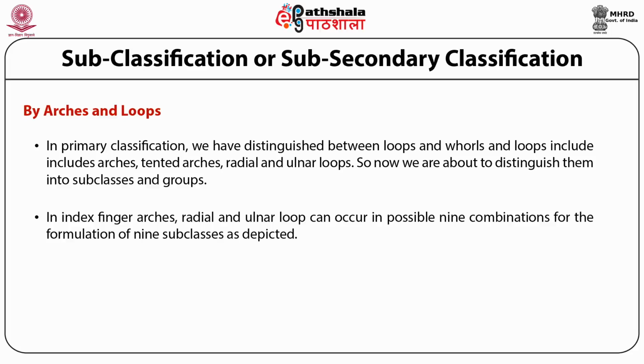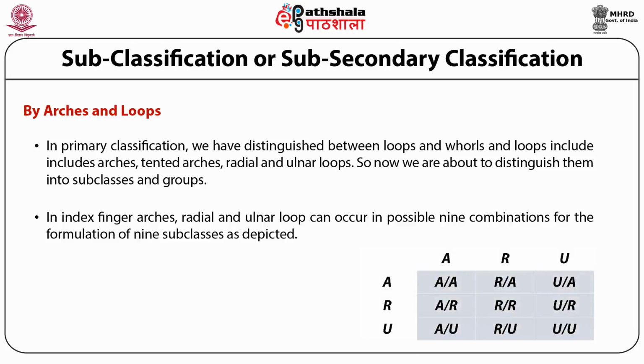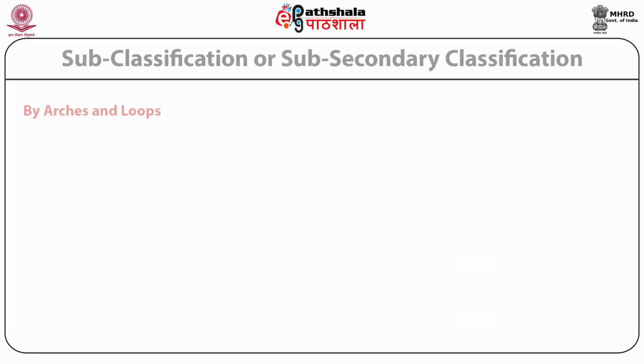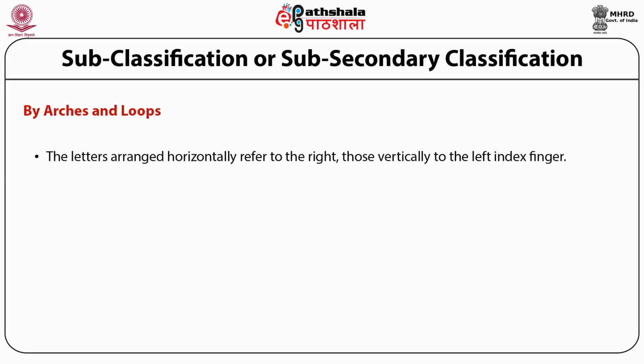For the formulation of 9 subclasses, the diagram depicts all the possible combinations of subclasses in the index finger. The letters arranged horizontally refer to the right, those vertically to the left index finger.